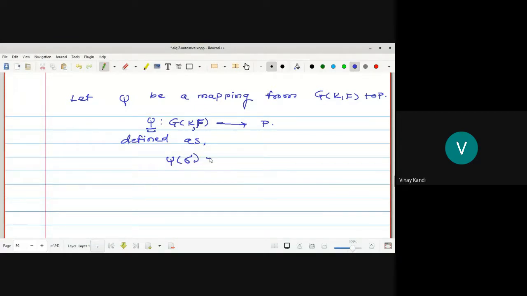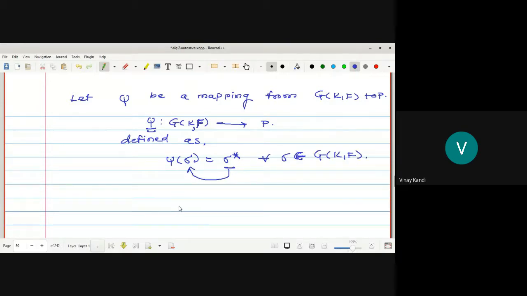Sigma star belongs to P. But what is sigma star? Sigma star is nothing but the restriction of sigma, for all sigma belongs to G(K/F). Any doubt up here?